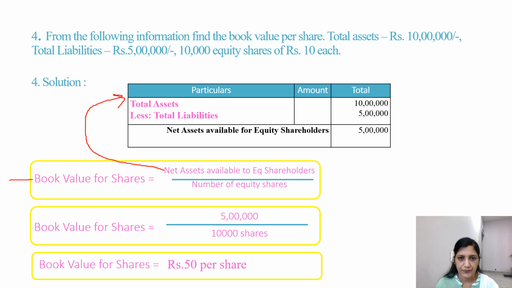Total assets is 10 lakhs. I have taken this total assets, minus, less total liabilities. How much is total liabilities? 5 lakhs. So 10 lakhs minus 5 lakhs. This 5 lakhs is the net assets available to equity shareholders.